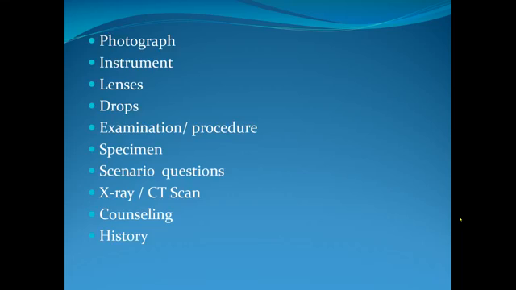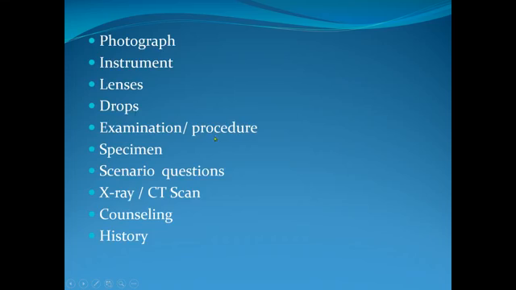Now the syllabus of OSPE in ophthalmology. There are some photographs, and in the photograph you have to do identification, then there are some questions. In each station there are 4 questions. Instrument related questions, the lenses, convex lens, concave lens, some drops like atropine drop, local anesthetic agent, which we'll discuss in the next slide.